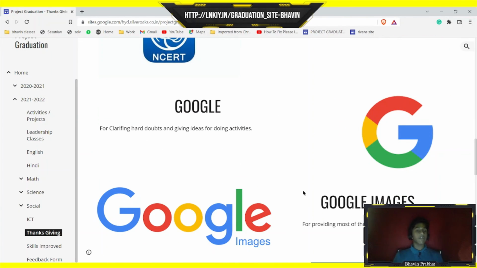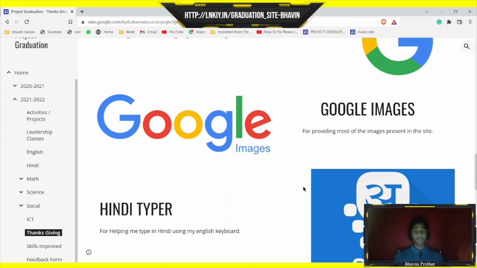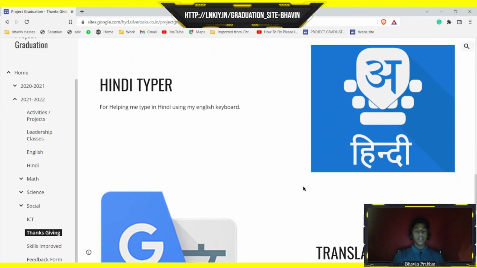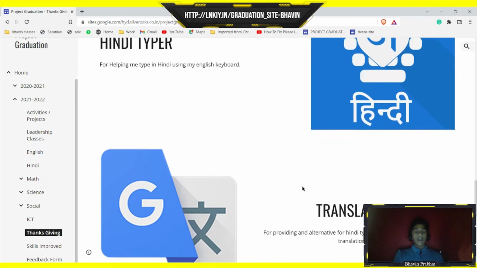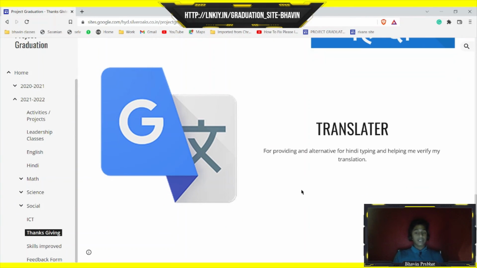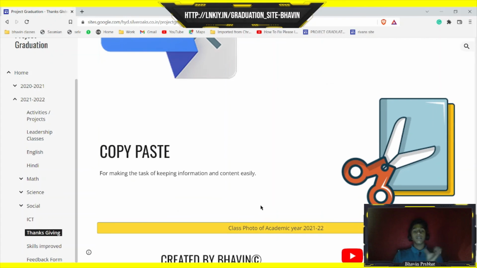Google for clarifying my doubts and providing content of the parts which I wasn't clear of. Google Images for providing most of the images in the site. Hindi typer, as I had to present the Hindi subject in Hindi, I used a Hindi typer and translator. Thank you, translator, because few parts I wasn't able to type. I used a translator to do so, and then mainly copy paste.